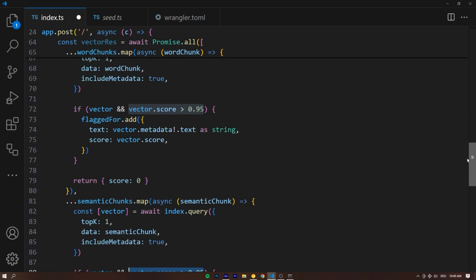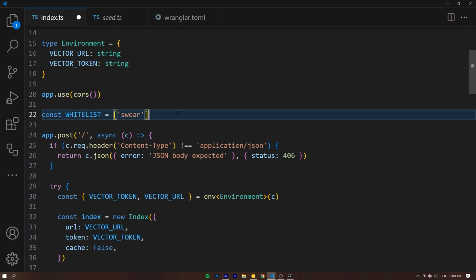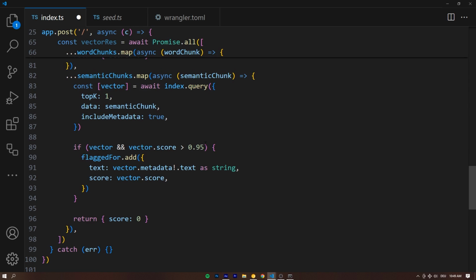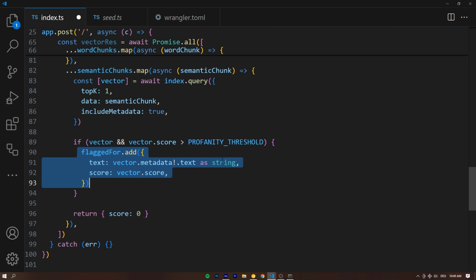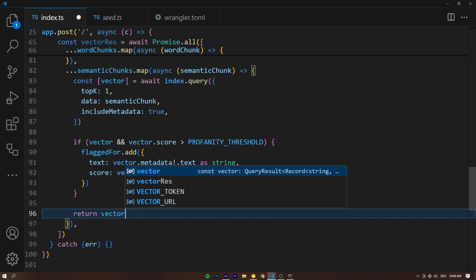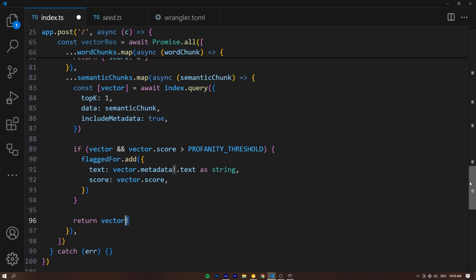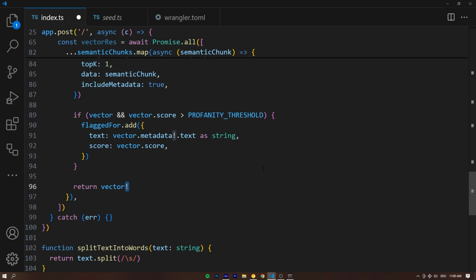So let's go to the very top of the file and declare something called a const PROFANITY_THRESHOLD, and set this to 0.86. So when the similarity score is larger than 0.86, in that case, we're going to flag this as a profanity and then replace the 0.95 for the semantic chunks with that threshold. The way in which we add to the flaggedFor set is going to remain the exact same. The only difference is that we're going to return, instead of a score 0, the actual vector. And we can also tell TypeScript that we know this will exist by putting an exclamation point at the very end.